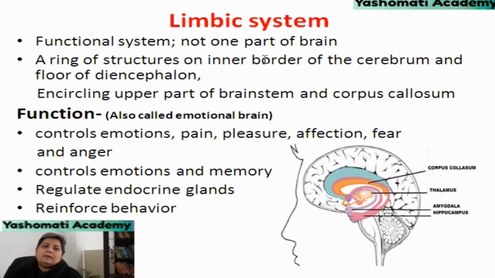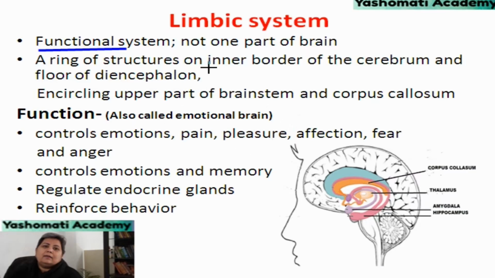Next, let us study about limbic system. Limbic system gets its name from limbus, which means border of the brain. Basically, it is not one part of the brain, rather it is a functional system. It consists of sum total of functions of amygdala, hippocampus, thalamus, hypothalamus, basal ganglia and cingulate gyrus. It deals with emotions and memories.